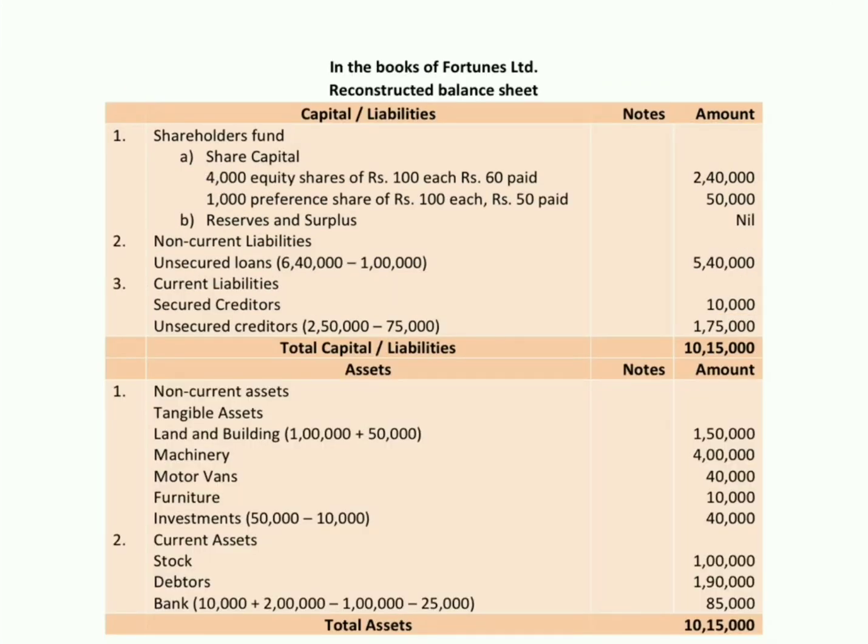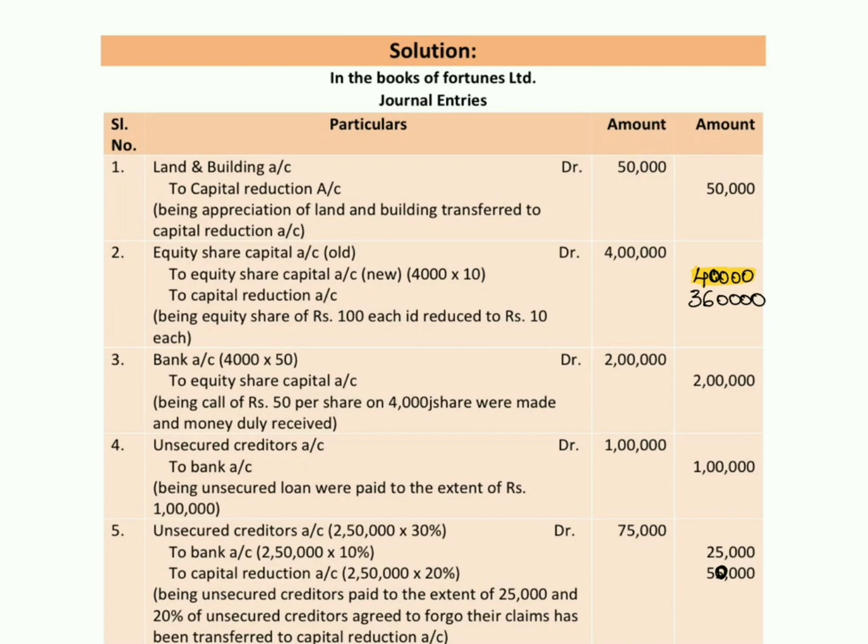Let us reconstruct the balance sheet. In the books of Fortune Limited, reconstructed balance sheet. So capitals and liabilities, shareholders fund. First of all we have share capital. So for share capital we have new values of share capital. Let's look into that. As we have passed the journal entries, the new value of share capital is 4,000 into 10. So we have 4,000 worth of shares of rupees 10 each.